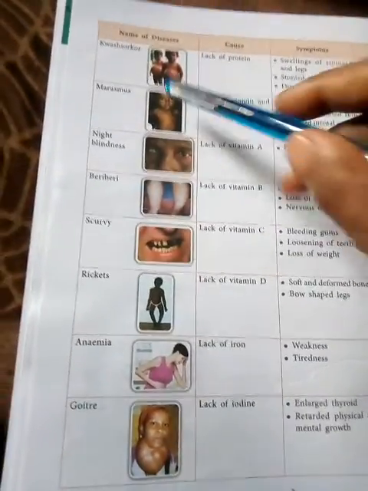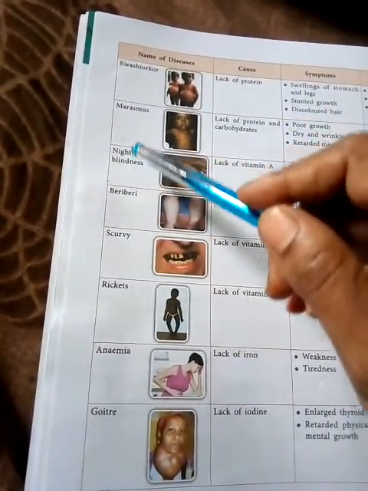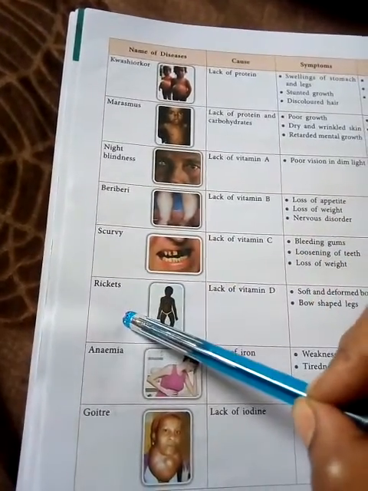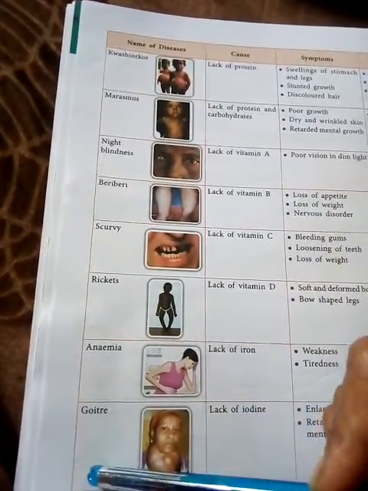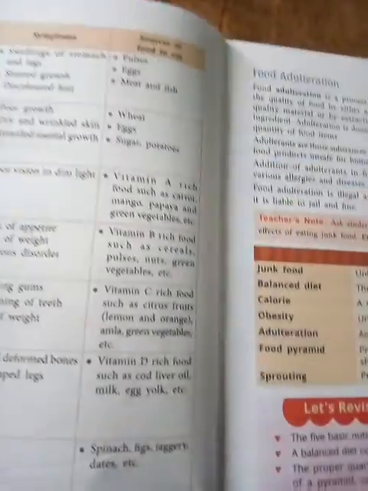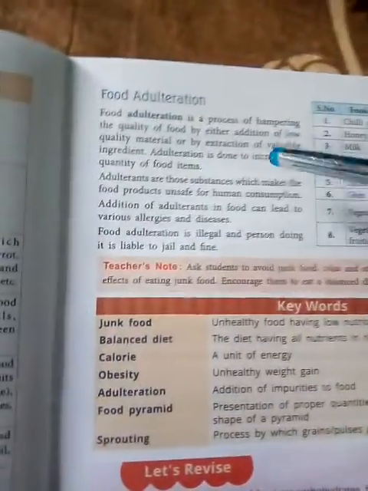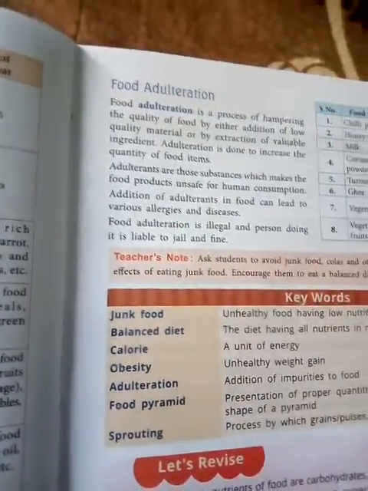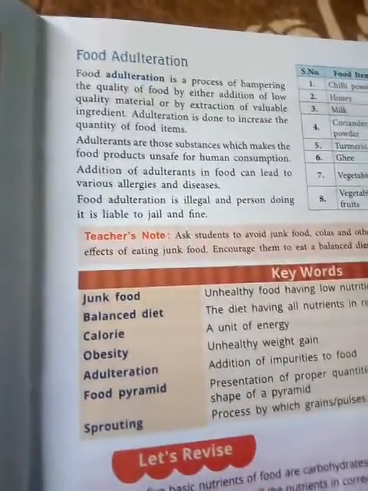So these are all the deficiency diseases, which are kwashiorkor, marasmus, night blindness, beriberi, scurvy, rickets, anemia and goiter. Then the last point of our lesson is food adulteration.